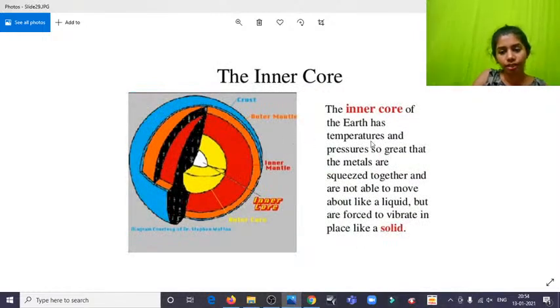And the innermost core of the earth has temperature and pressure so great that metals are squeezed together and not able to move about like a liquid, but forced to vibrate in place like a solid. The reason the core is in a solid state is that the pressure is so intense. As we go inside, the pressures increase rapidly, and since they increase rapidly, these cores are transformed into solid ones. Since the pressures are very high, it is transformed into a ball-like structure. That is the reason we find the inner core very ball-like.